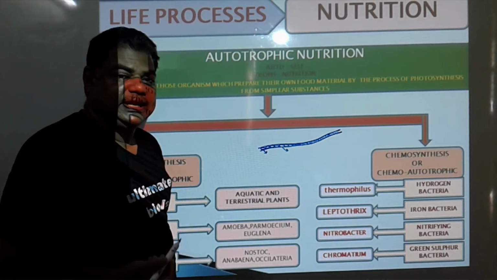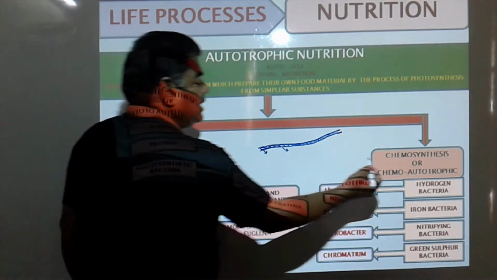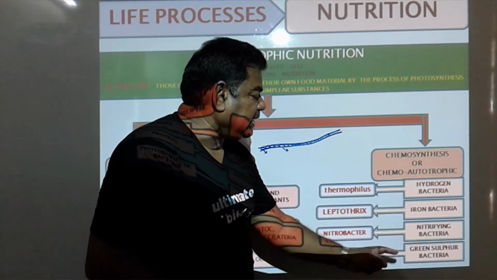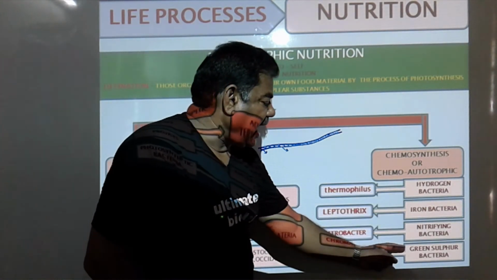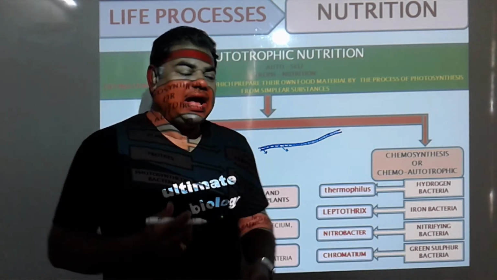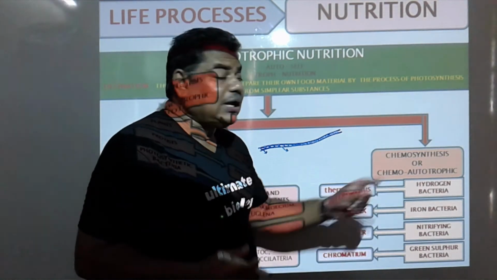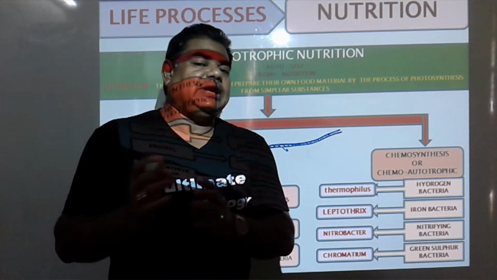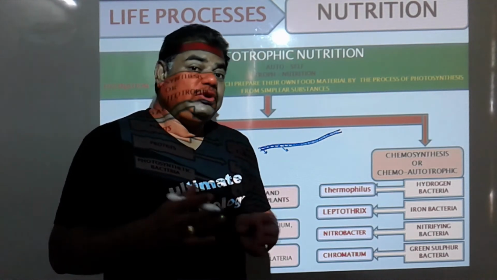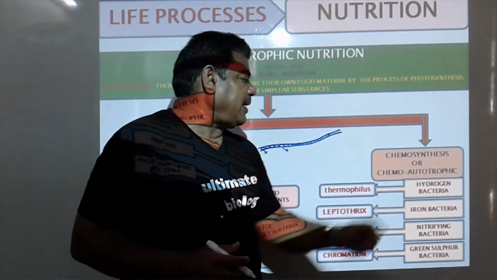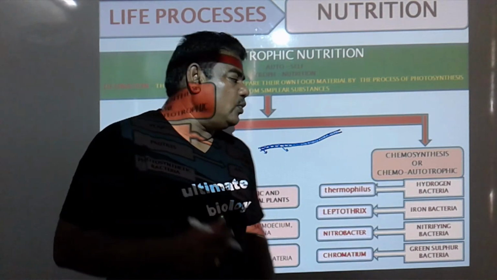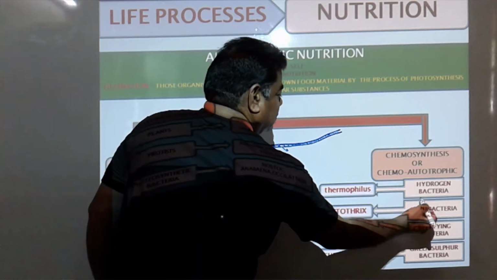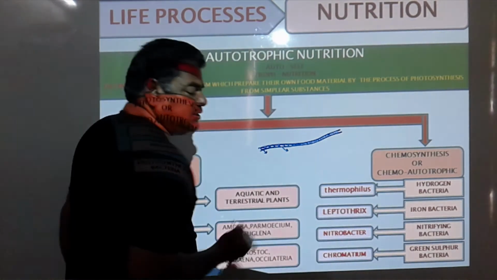They are autotrophic in nature. On the other hand, chemosynthesis: hydrogen bacteria, iron bacteria, nitrifying bacteria, and green sulfur bacteria. Due to the chemicals, they produce their own food material. We call it chemosynthesis, or the bacteria we call chemoautotrophic bacteria. Hydrogen bacteria, for example, thermophiles.